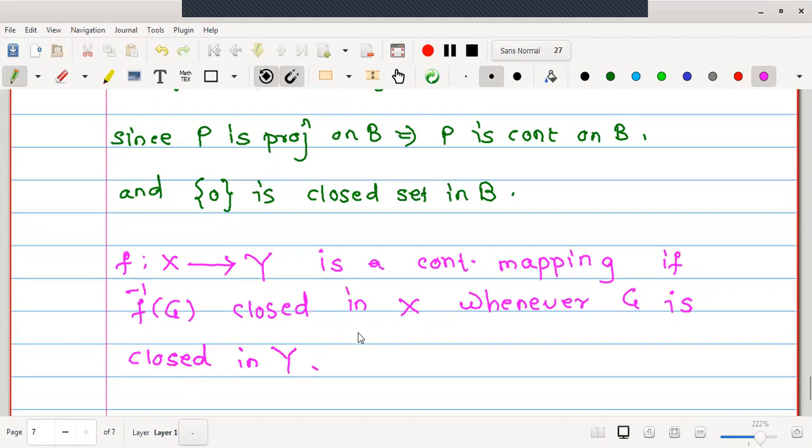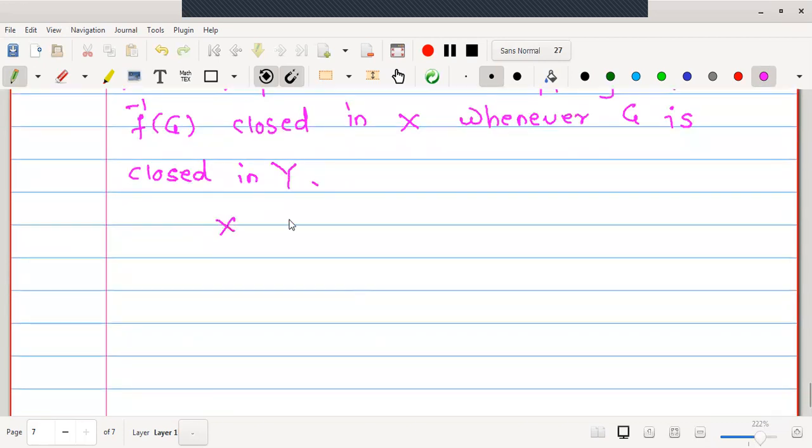Here, this is an X to Y mapping. If we have any closed subset G, and I pull it back to the domain space, it gives me F inverse of G. Then this F inverse of G is closed in X. This is one of the important properties of continuous mappings. Actually, we have used this property regarding open sets: a mapping is continuous if F inverse of G is open in X whenever G is open in Y. The same result is true for closed sets as well.